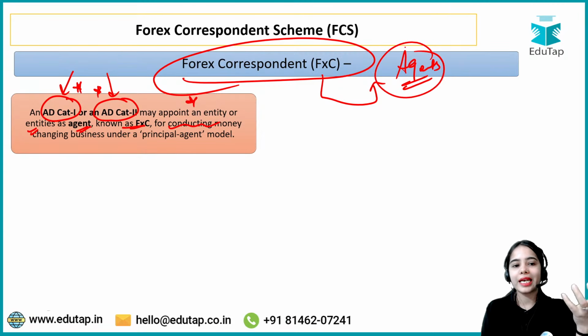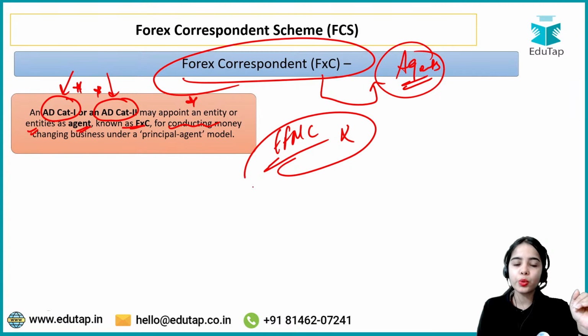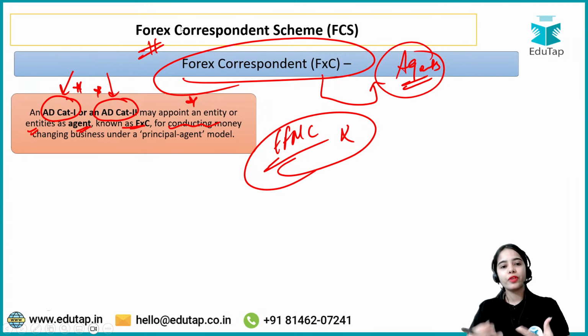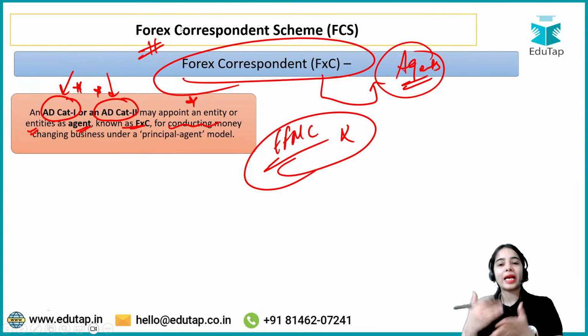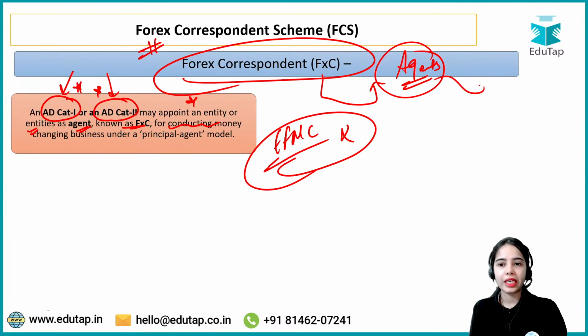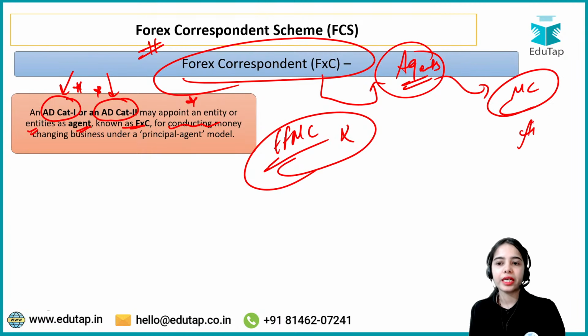Now these agents, they can conduct the money changing activities. That's why it has been said that for the full-fledged money changers, there will be new authorization that will not be provided, because now the RBI has released this foreign exchange correspondent scheme where the authorized dealer category 1, category 2 can hire the agents for providing the money changing activities in the airport and such.